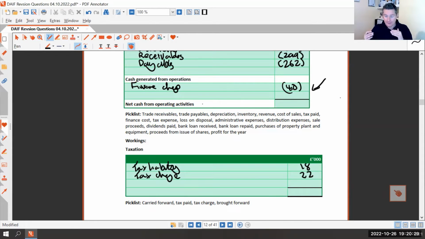So if at the beginning of the year we'd owed 18, we then bring a tax charge in of 22, meaning at that point we owe 40. But if at the end of the year, a closing liability, we only owed 20, what must we have paid during the year?